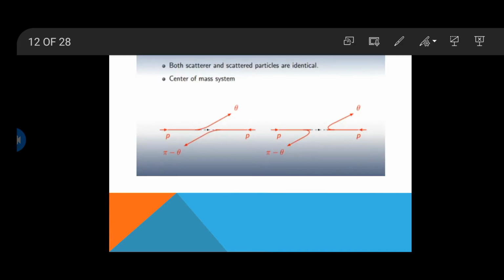As we are discussing the scattering of two identical particles, the scattered particles are identical. One particle is at angle theta with respect to our coordinate system, and the second particle, that is the proton, is at pi minus theta. As our particles are identical, the scattered particle wave functions must therefore include contributions for scattering at theta and at pi minus theta. This is the basic diagram for the scattering of two identical particles, that are proton-proton.